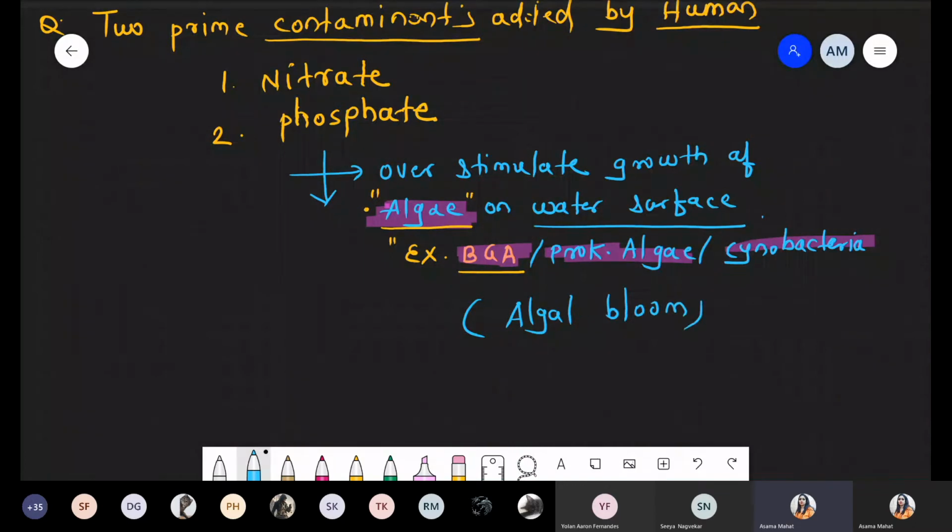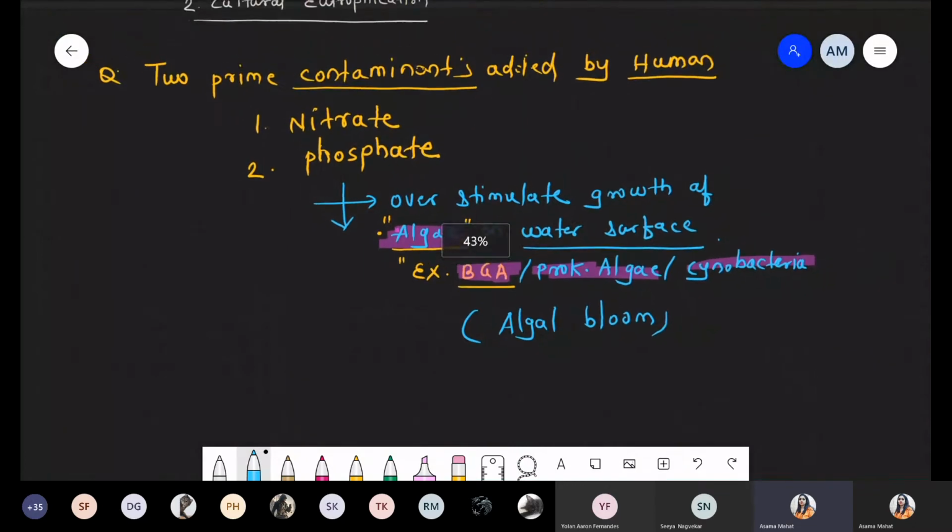So algal bloom means what? Due to human activities, there is an excess addition of nitrate and the phosphate. Nitrate and phosphate, these are essential elements, very important elements, macronutrients. And now what happened? Due to addition of the excess nutrient in the form of nitrogen and the phosphate, it overstimulates the growth of the algae and the growth of the cyanobacteria.